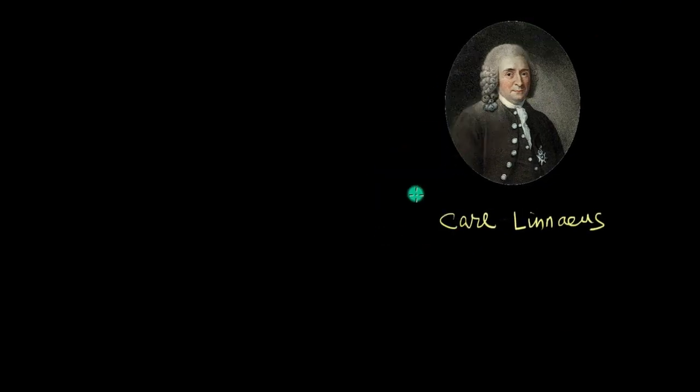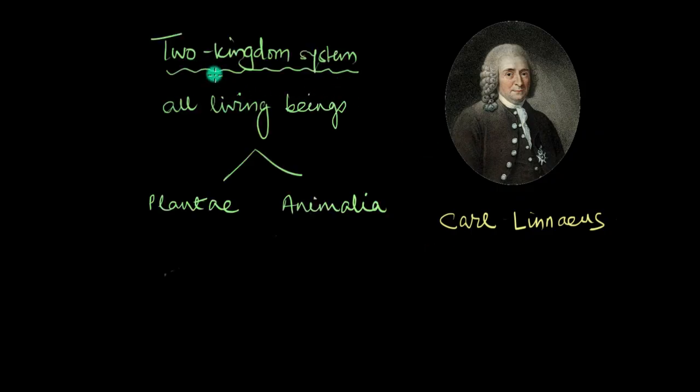In this video, we're going to take a walk down history lane and see how biological classification has developed over the last few centuries. Carl Linnaeus came up with the two-kingdom classification system. It classified all living beings into two kingdoms, Plantae and Animalia. Plantae had all the plants and Animalia had all the animals.